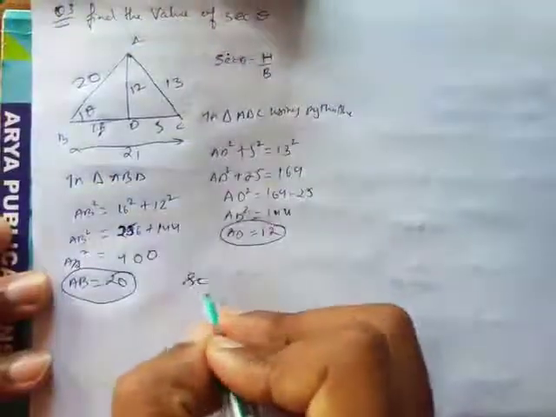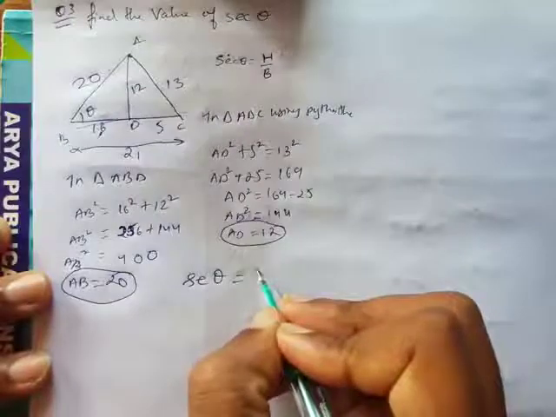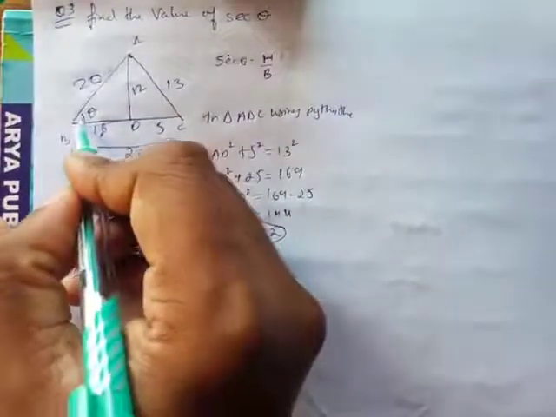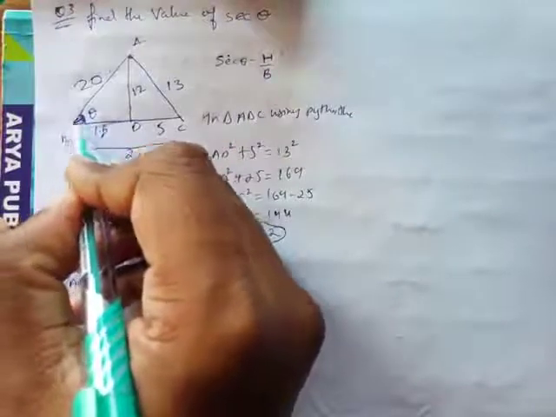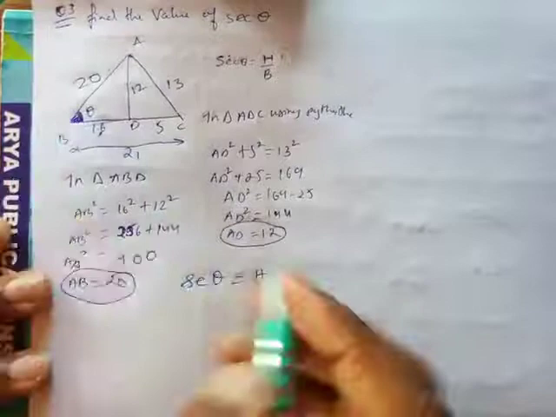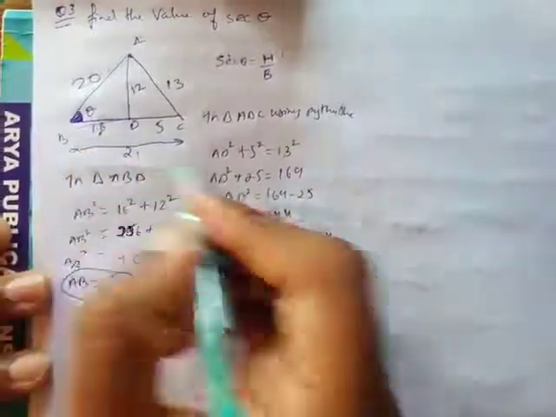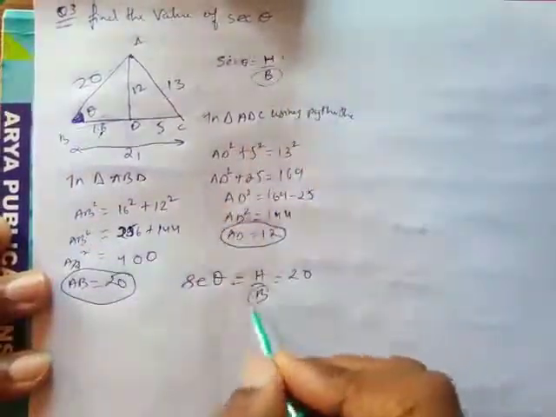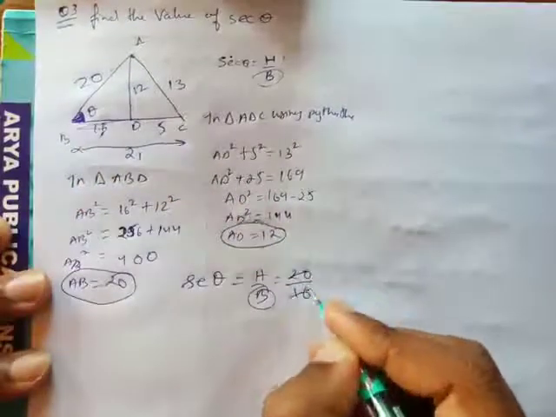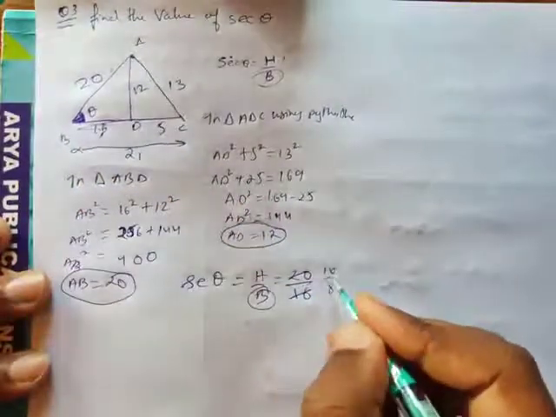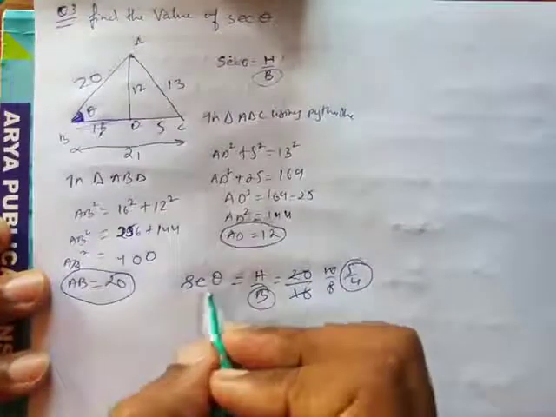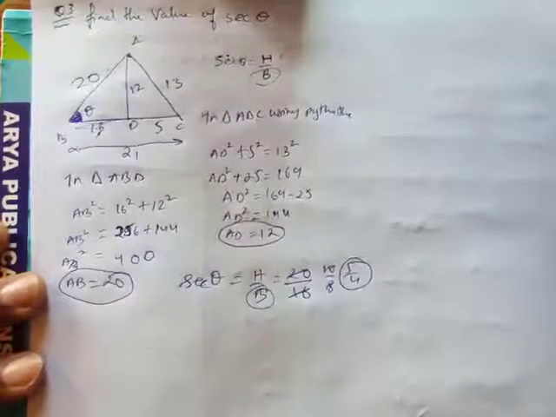Now let's find sec theta. Sec theta is equal to hypotenuse over base. So this is theta. If I look according to this perspective, what is hypotenuse? Hypotenuse is 20 upon base. What is base for me? 16. So 20 over 16. I can cancel them out and bring 10 and 8 over here, and 5 upon 4. So what's my answer? Sec theta's answer is 5 upon 4. So that's how you do this type of questions.